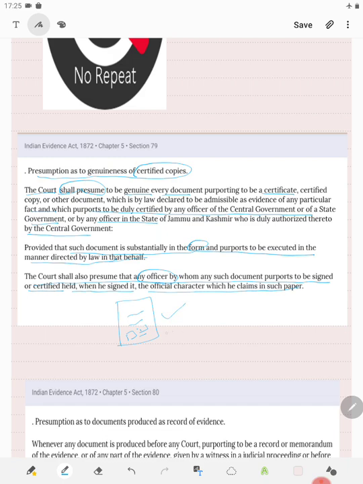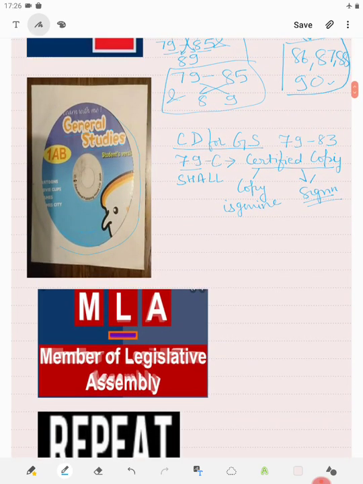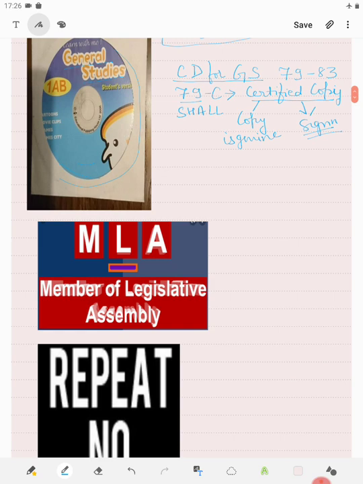First thing. Second, the officer who has signed it had the authority at that time when he signed it. So there is a date. At that time when he signed it, he had the authority to sign it. It should be in proper form. Then these two presumptions shall be raised by the court. Remember, again, I will tell you it is rebuttable as such. So that is what is section 79.